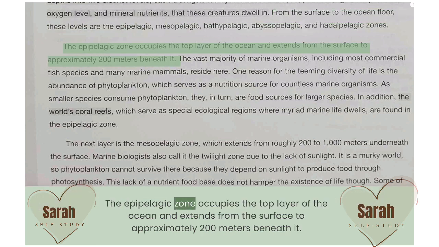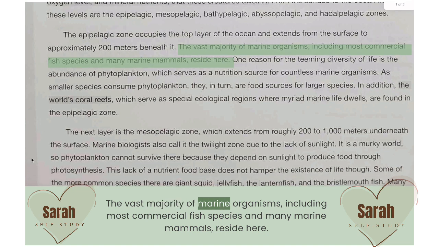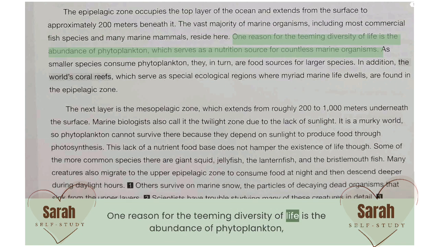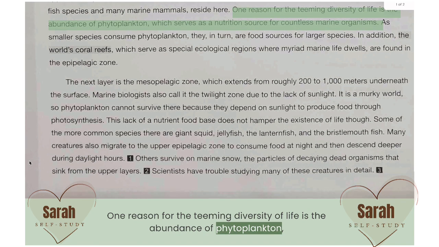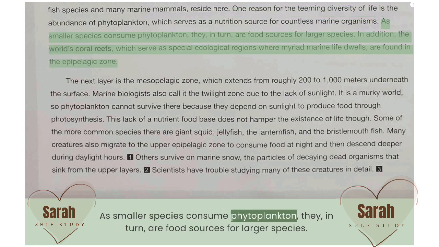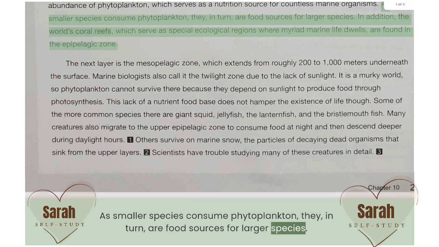The epipelagic zone occupies the top layer of the ocean and extends from the surface to approximately 200 meters beneath it. The vast majority of marine organisms, including most commercial fish species and many marine mammals, reside here. One reason for the teeming diversity of life is the abundance of phytoplankton, which serves as a nutrition source for countless marine organisms. As smaller species consume phytoplankton, they, in turn, are food sources for larger species.